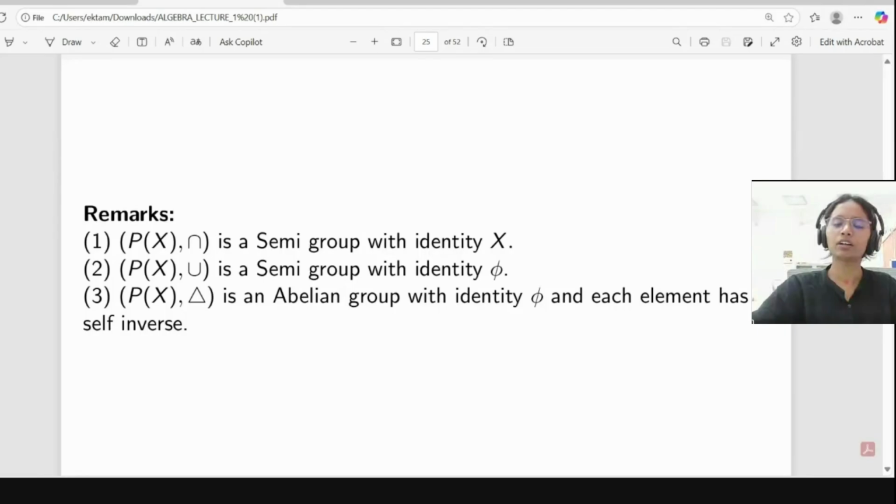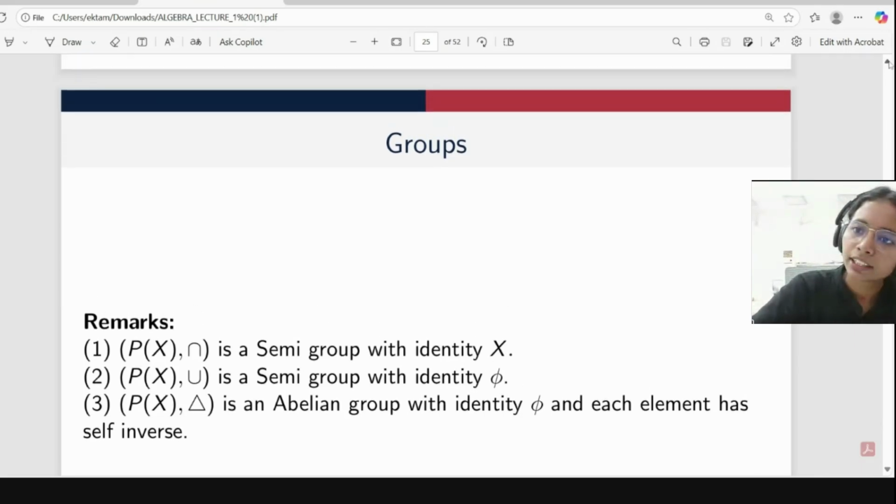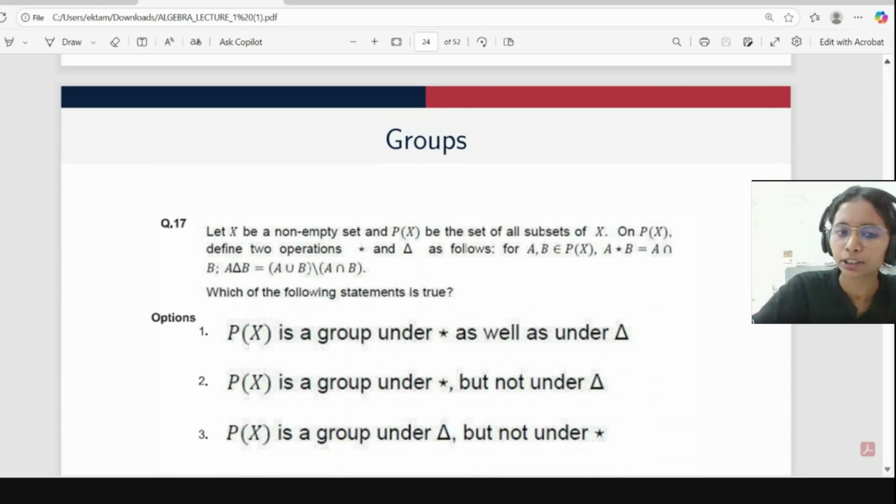How are we saying this? Here we have A minus B. So how do we usually define it? A minus B union B minus A, and we can define it like this also. Means in our question it is A union B minus A intersection B. So here our identity is phi only, because if we take the symmetric difference of A with phi, then A union phi is A only and A intersection phi is phi only. So A minus phi is nothing but A only. So that's why phi is an identity element.